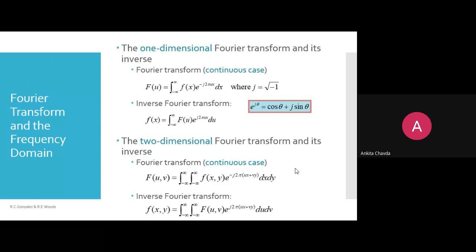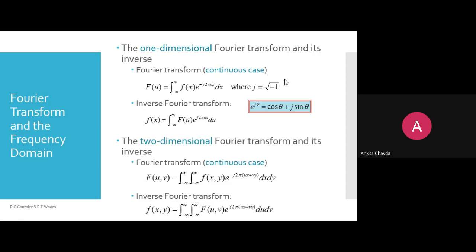The one-dimensional Fourier transform and its inverse. Here we are talking about the Fourier transform in the continuous case. Continuous case means we are having the analog signal. Here we are not talking about the discrete Fourier transform. It is just the Fourier transform. Just Fourier transform means it's the analog signal. No, it is not the digital one, obviously. It is the continuous one, right?